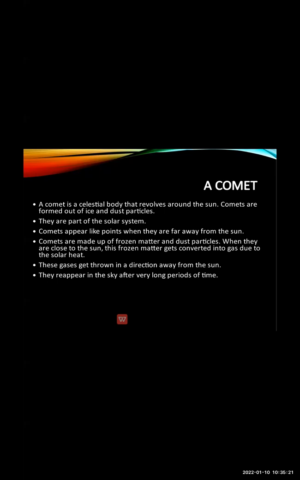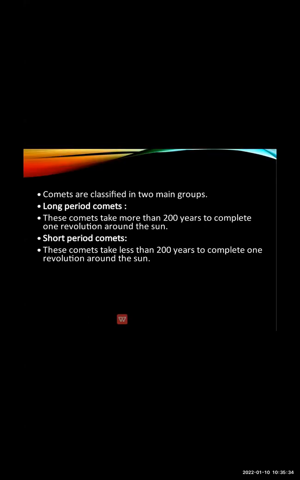Okay. Now, comets reappear in the sky after a very long period of time. Depending upon the time, comets are classified into two groups: long period comets and short period comets. The comet which takes more than 200 years to complete one revolution around the sun is called a long period comet, and the comet which takes less than 200 years is called a short period comet.